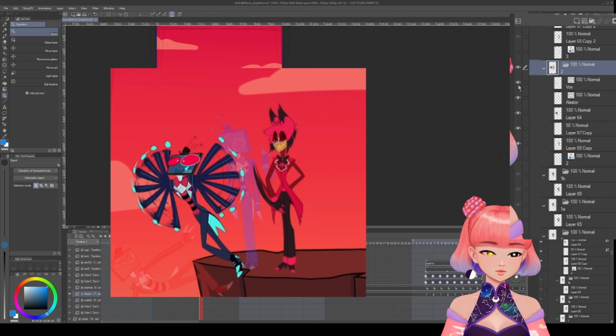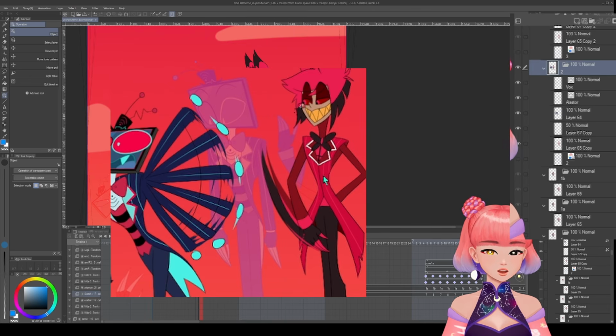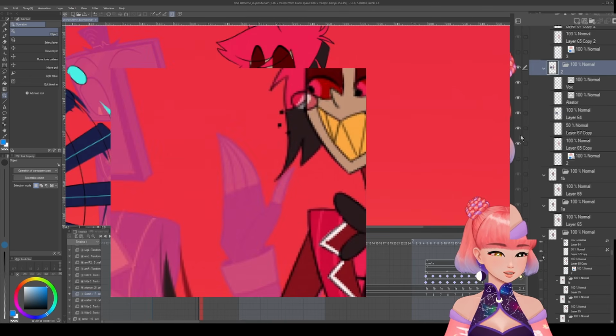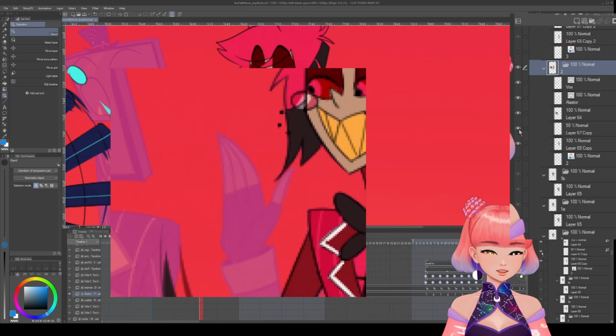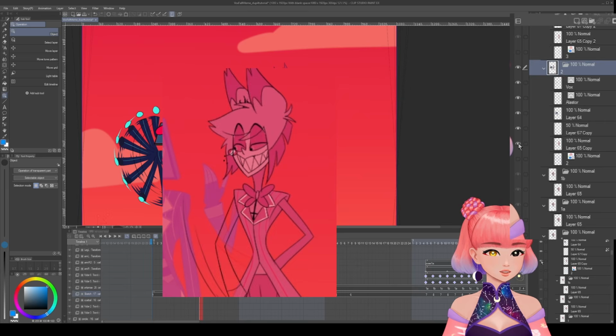There's 1 layer for Vox's line art. There is 1 layer for Alistair's line art. There is 1 layer for Vox's color. There's 1 layer for... I don't even know what this is. Probably something super small that I can't even see. Oh yeah, it's for Alistair's monocle. Yep, that gets its own layer. Don't ask me why. And then 1 layer for Alistair's color.